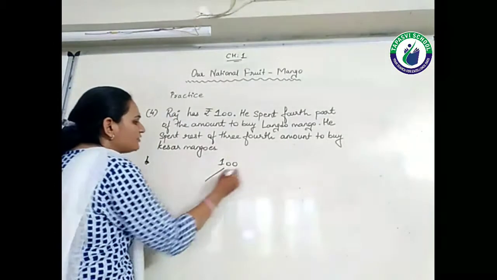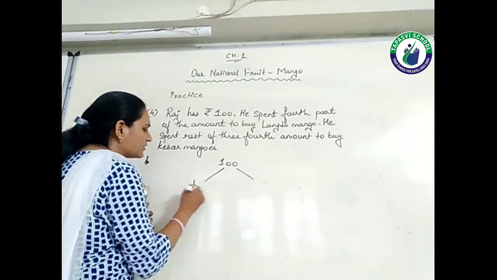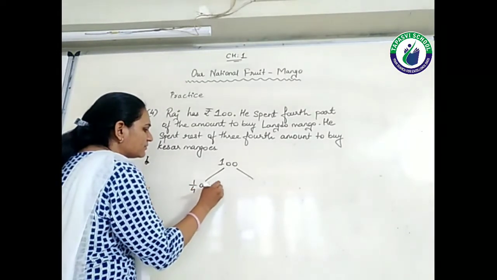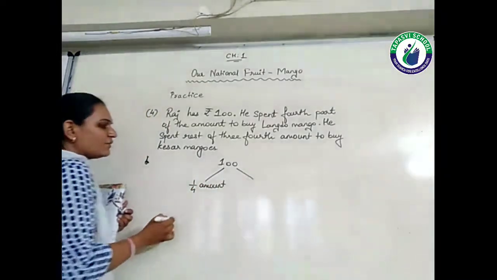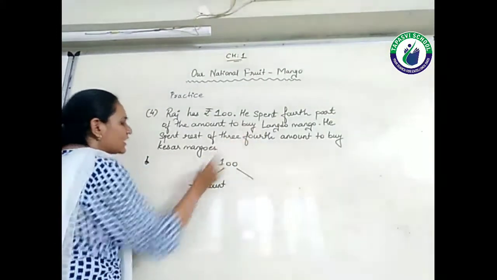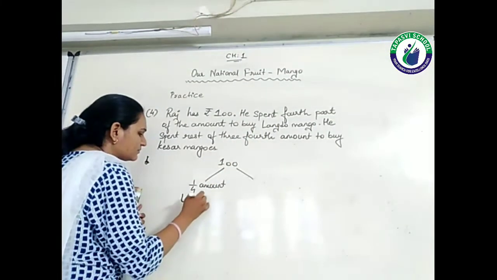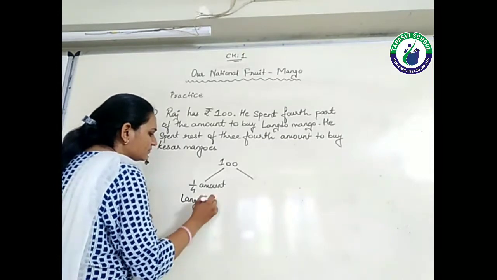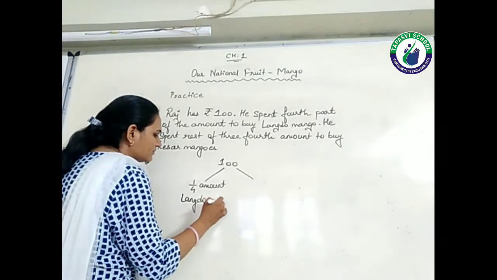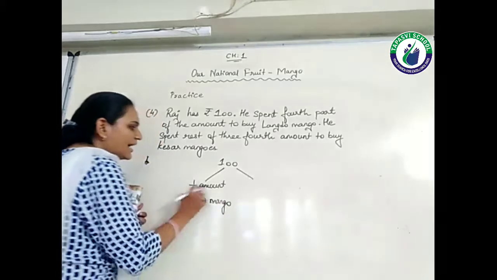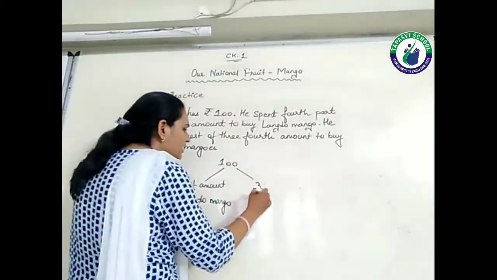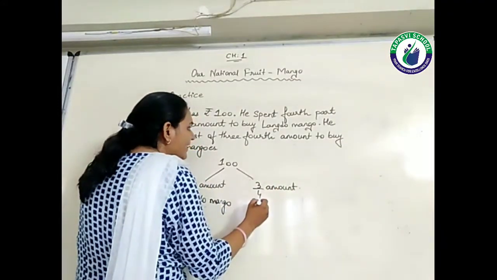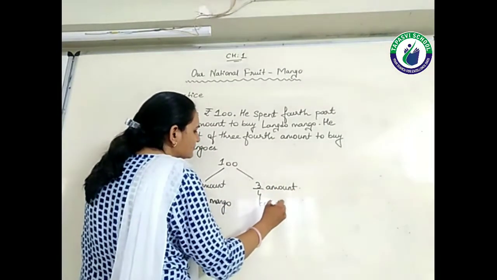Raj. Now out of that, one fourth amount he is spending to buy the Langdo mangoes, and the remaining 3/4 amount to buy the Kesar mango.